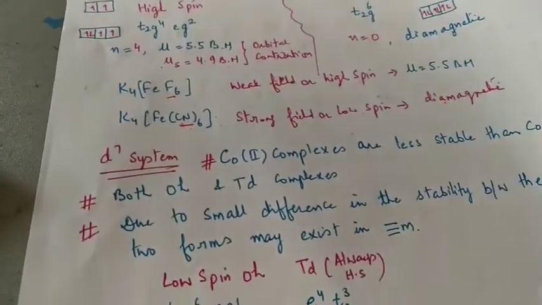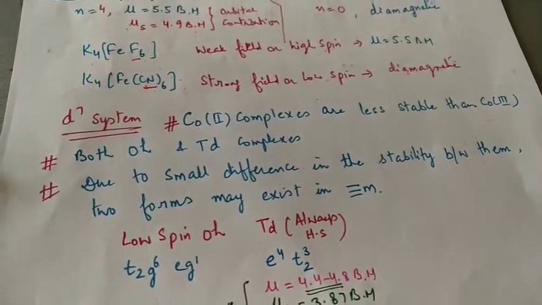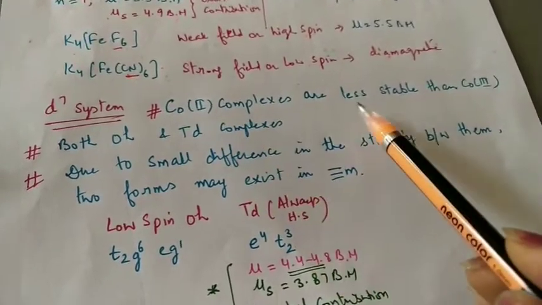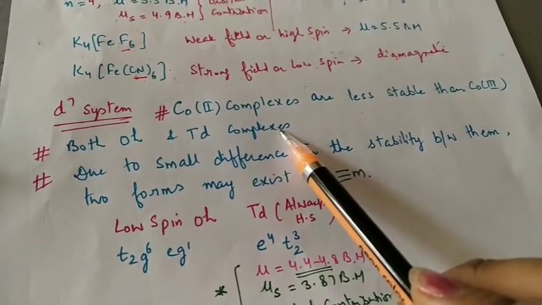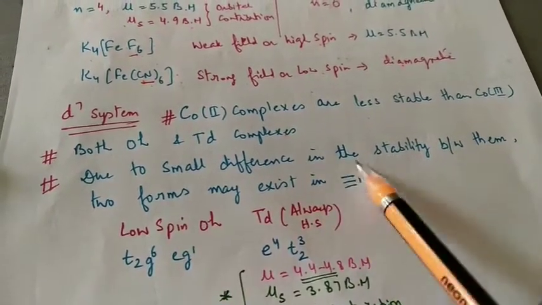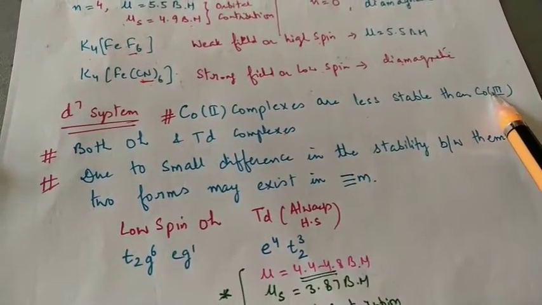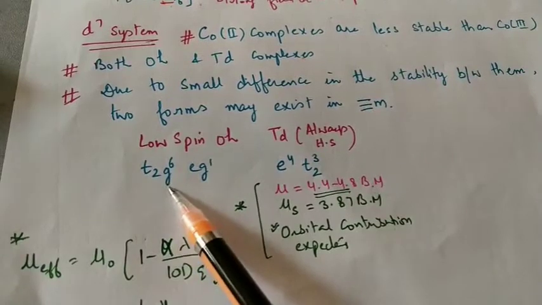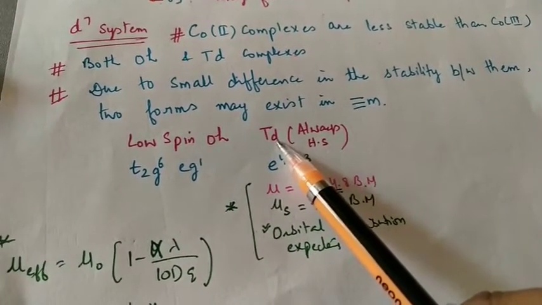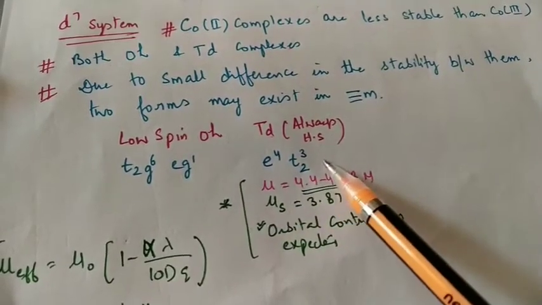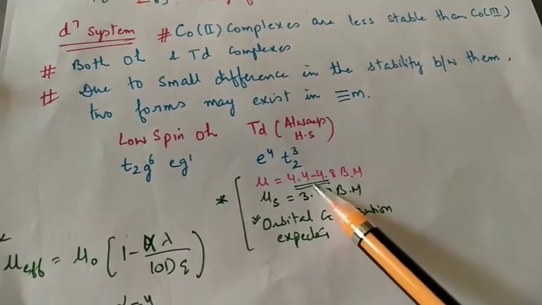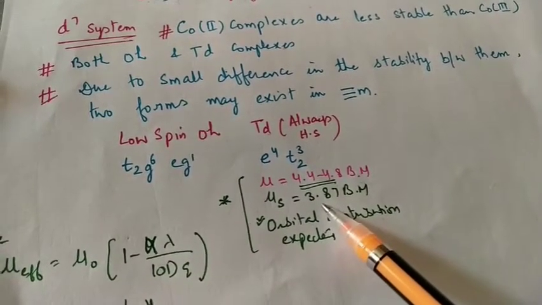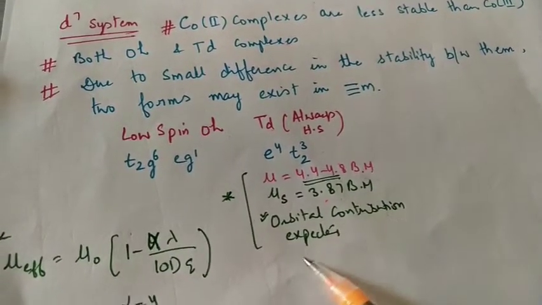Now come to D7 system. They are the most extensively studied complexes, especially cobalt 2 and cobalt 3 complexes. But it is found that in most cases, cobalt 2 complexes are less stable than cobalt 3. Both octahedral and tetrahedral complexes have been studied, and due to the small difference in stability of these two complexes, mostly they exist in equilibrium. Low spin octahedral complexes have configuration t2g6 eg1, and tetrahedral complexes, as you know, are always high spin, e4 t2 3. In tetrahedral complexes, the magnetic moment is found to be higher than the spin only value. So you now understand that whenever the value is higher than the spin only value, orbital contribution is expected.